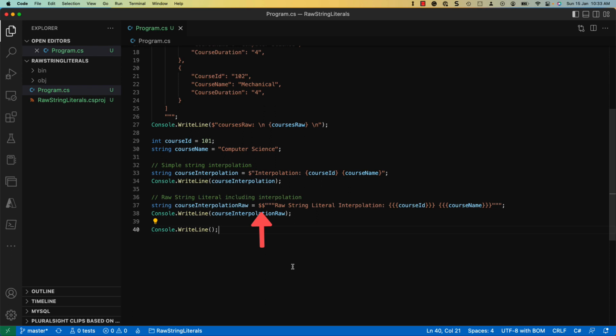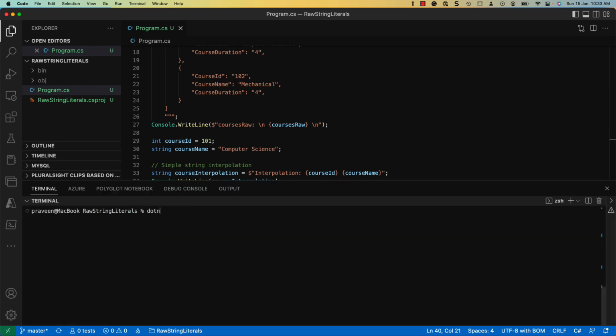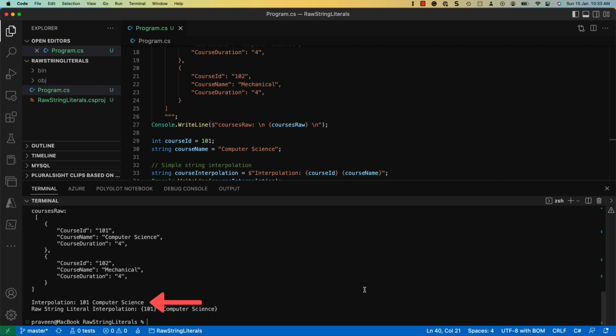In the next example, the raw string literal contains a string interpolation. Notice the usage of 2 dollar symbols at the beginning. This shows that 2 braces will start and end the interpolation. Let us run the program and check the output again. In the former case, the course details are printed. However, in the case of raw string literal, the same is printed along with single braces. Since we used 2 dollar symbols to denote the string interpolation, the remaining third symbol is part of the normal string. The same gets printed onto the console.